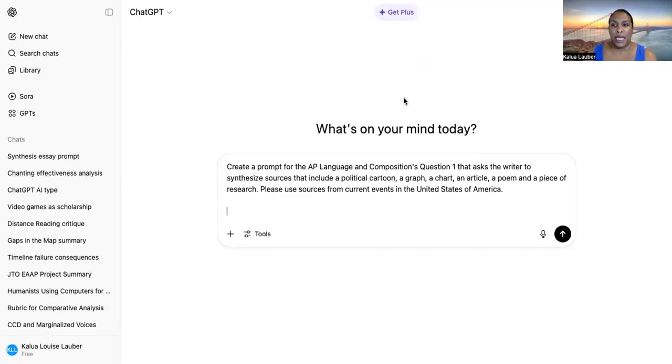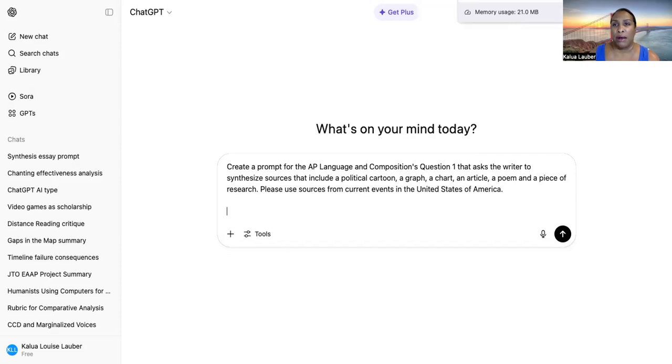One of the topics that my students struggle with because it's so comprehensive is in AP Lang and Composition, they have to complete the synthesis question, which usually has about 8 artifacts. They get to choose three, but just the fact that they have so many choices can be overwhelming for them. So after we do a couple that are on AP Central, AP Classroom, then I usually give my students in groups a topic or have them choose a topic, and then they create a synthesis prompt using the prompt